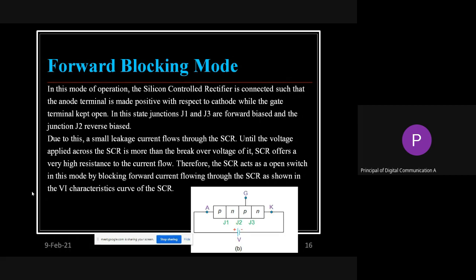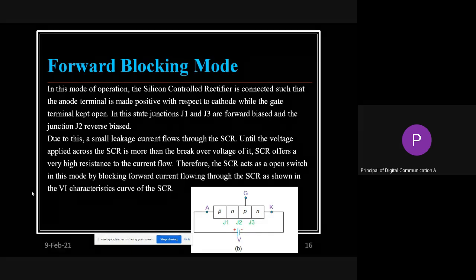Now just go through whatever is written. That is, SCR is connected in such a way that the anode terminal is positive, the cathode terminal is negative, while the gate terminal is kept open. That is very important. The gate terminal is kept open and is not connected anywhere. And due to that, J1 and J3 are forward biased and J2 is reverse biased.